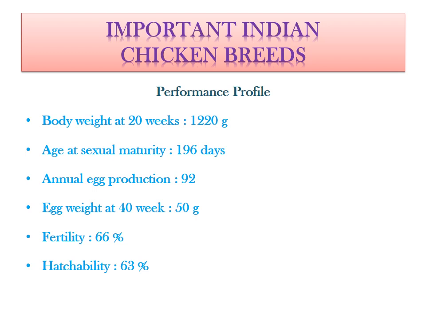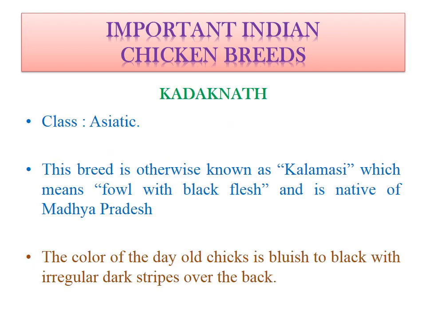Regarding the performance profile of this breed, body weight at 20 weeks is 1.22 kilograms. Age at sexual maturity is 196 days. Annual egg production is 92 in numbers, so you can find the egg production is very low. Egg weight at 40 weeks is 50 grams. Fertility is 66% and hatchability of the fertile eggs is only 63.